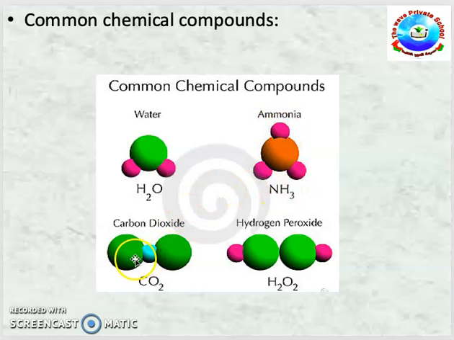Whereas for carbon dioxide, the chemical formula is CO2. It means one carbon atom bonded with two oxygen atoms. Similarly, with hydrogen peroxide, there are two hydrogen atoms combined with two oxygen atoms. Now, got the point, students? Exactly what are the common chemical compounds? Let us proceed to next.